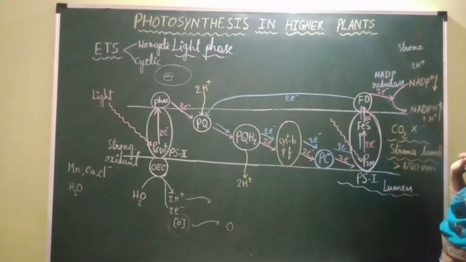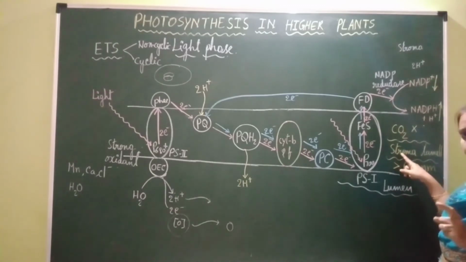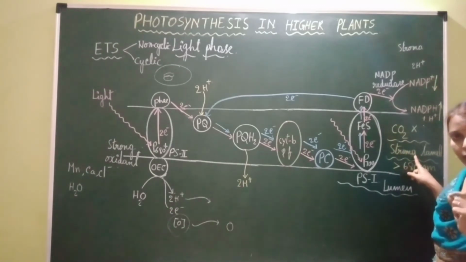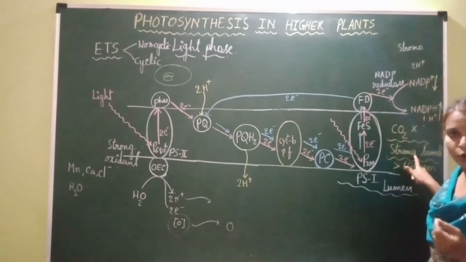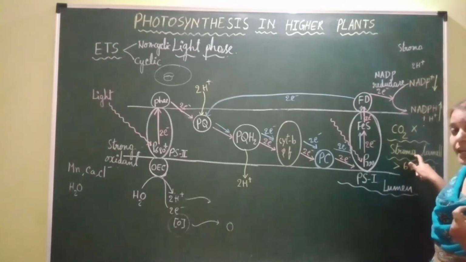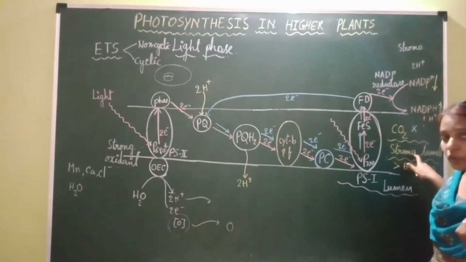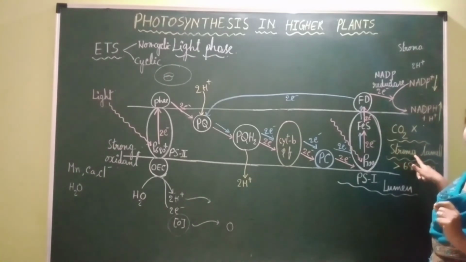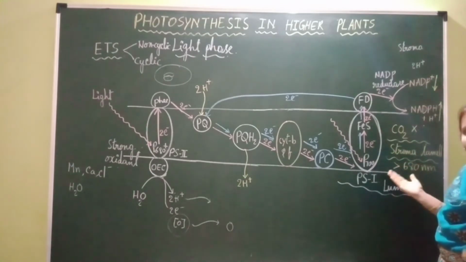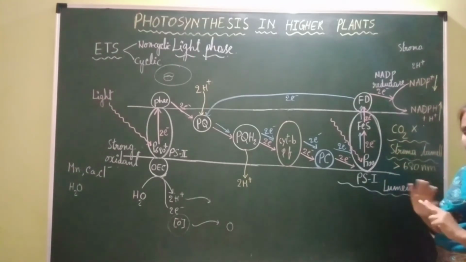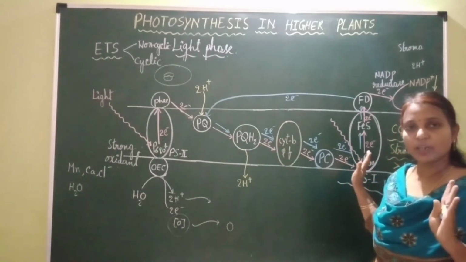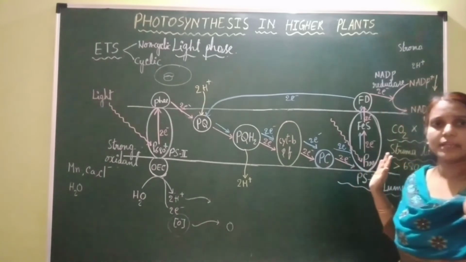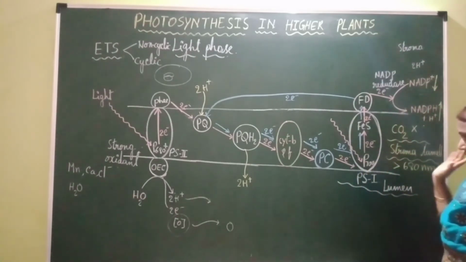Now coming to the second condition: it occurs in the stroma lamellae. Why? Because photosystem 2 is absent in the stroma lamellae. In stroma lamellae, there are no appressed regions, and photosystem 2 is present in the appressed regions of the grana or thylakoid membranes. As there is no photosystem 2, non-cyclic electron transport does not occur. Only cyclic electron transport occurs.